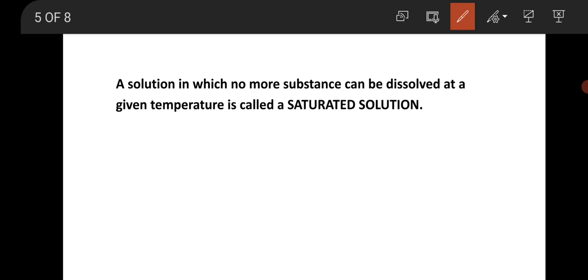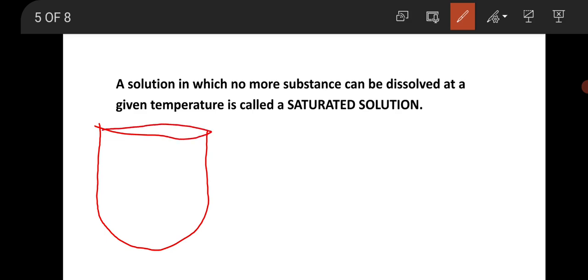So for example, if we want to dissolve common salt to make a saturated solution of salt, what we have to do, we have to take a beaker.